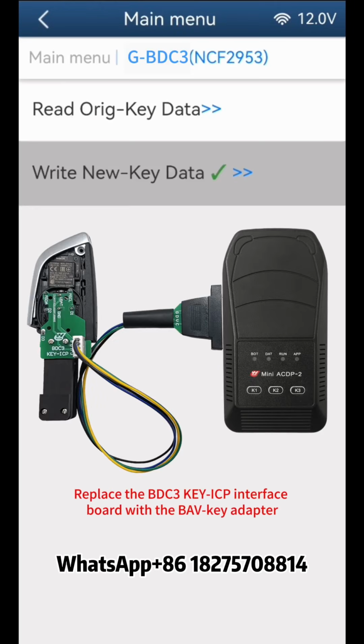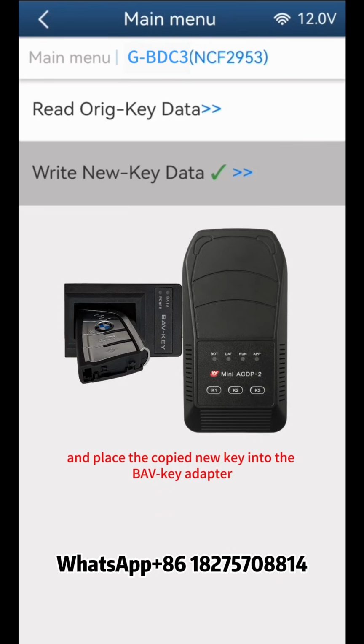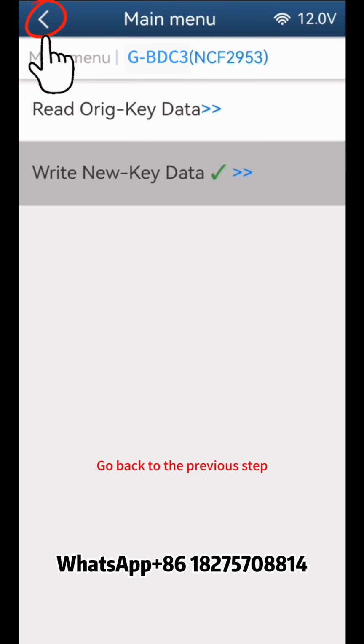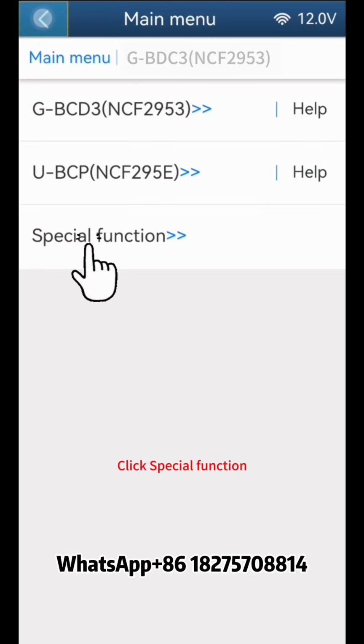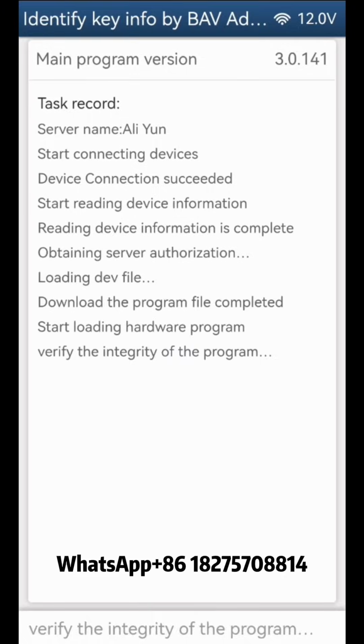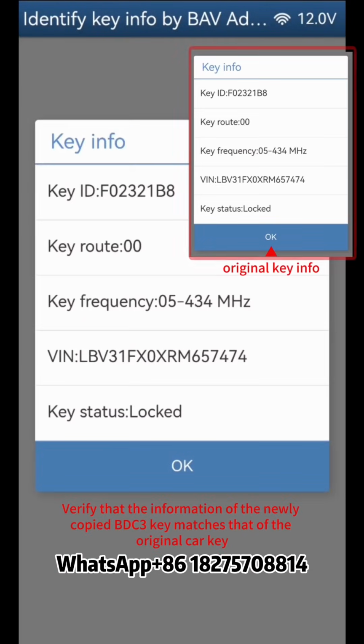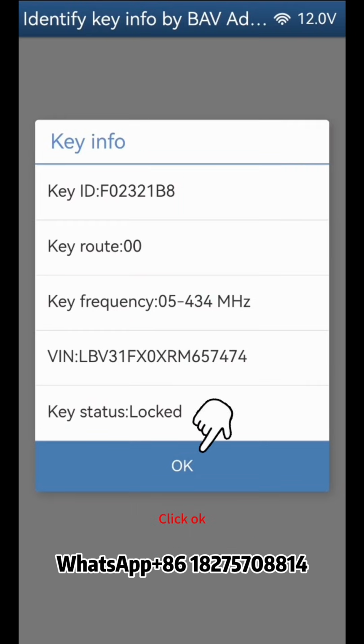Replace the BDC3 key ICP interface board with the BAV key adapter and place the copied new key into the BAV key adapter. Go back to the previous step. Click Special function. Click Identify key info by BAV adapter. Click OK. Verify that the information of the newly copied BDC3 key matches that of the original car key. Click OK.